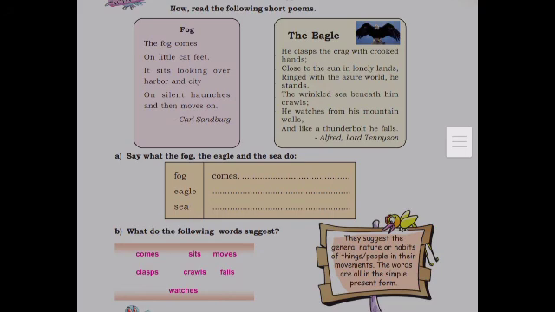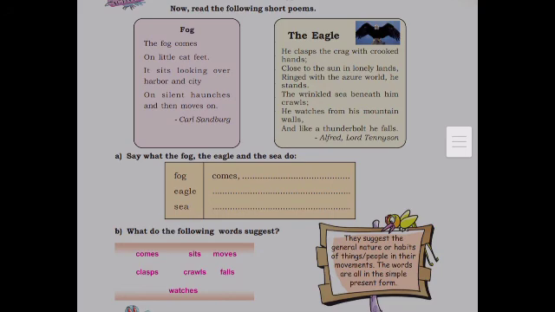Children, what do the following words suggest? That is comes, sits, moves, clasps, crawls, falls, and watches. What do these words suggest? They suggest the general nature or habits of things or people in their movements. The words are all in the simple present form. We have already studied the two contexts of simple present tense.